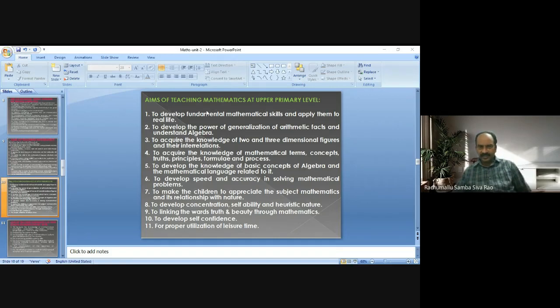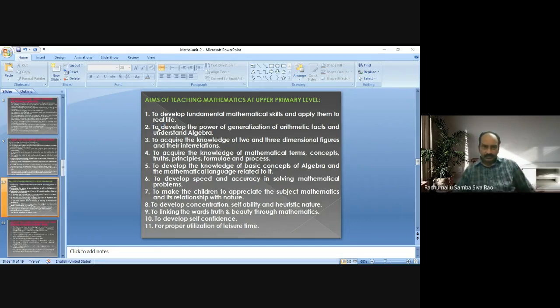He completed mathematics at upper primary level, but he may not be able to apply the mathematical skills in real life. That's why we call it an aim. Aims may be fulfilled or may not be, and if fulfilled, it will take a long period of time.